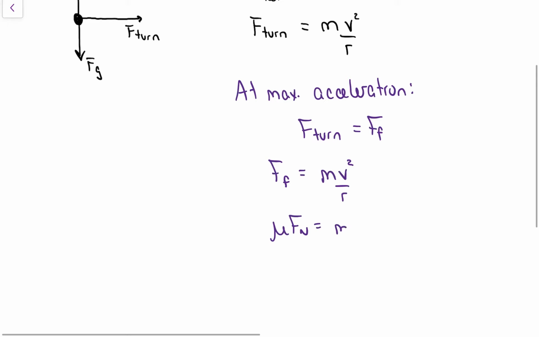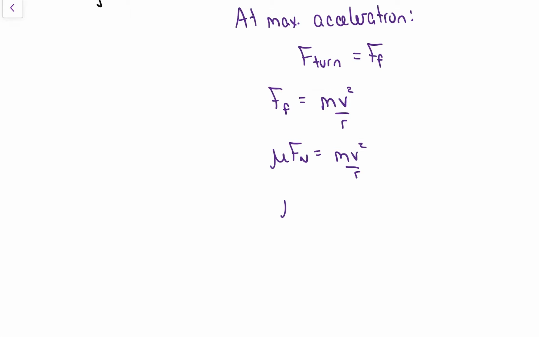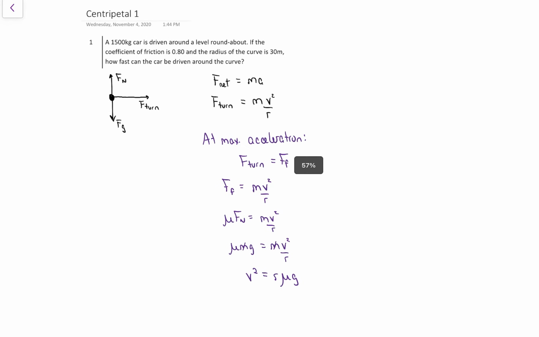Friction is always mu Fn. That's going to be mv squared over r. Because we're in a boring case, that turns into mu mg equals mv squared over r. What's kind of cool is the m's cancel out. If I flip the r to the other side, I get this v squared equals r mu g equation. I'm not going to memorize it. I'm always going to reprove it, but that's a common ending point for a car on a level turn. V squared equals the r, the coefficient, and the 9.8.